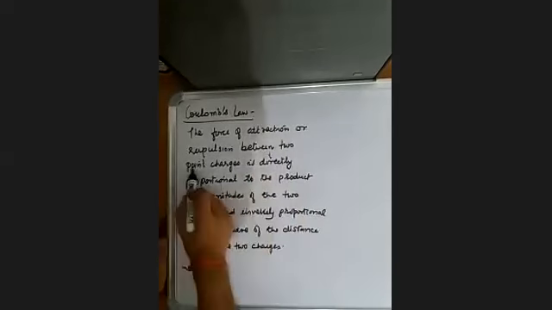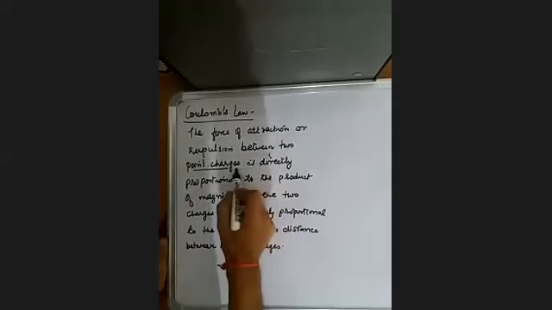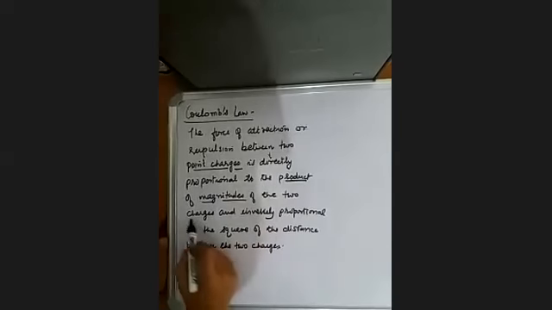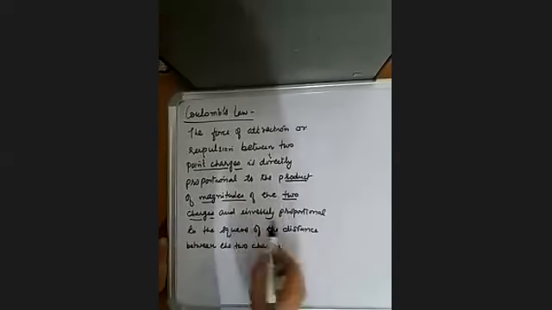So that is the statement of Coulomb's law. The force of attraction or repulsion between two point charges is directly proportional to the product of magnitudes of the two charges, and inversely proportional to the square of the distance between the two charges.